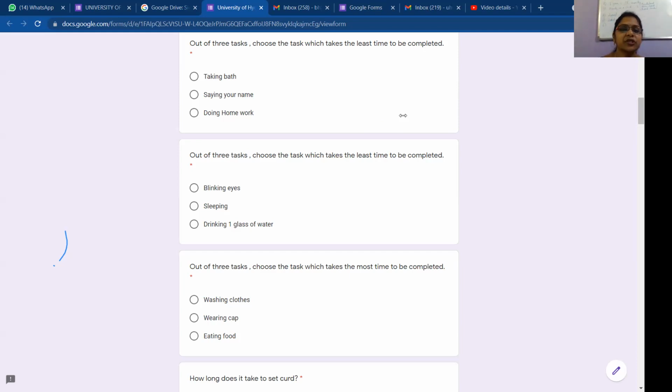So let us go to the next question. Out of 3 tasks, choose the task which takes the most time to be completed. Most time means more time. Least time means less time. So here you have to find out the task which takes most time. So tell me, which one is that? Washing clothes, wearing cap, eating food. Which task will take more time?